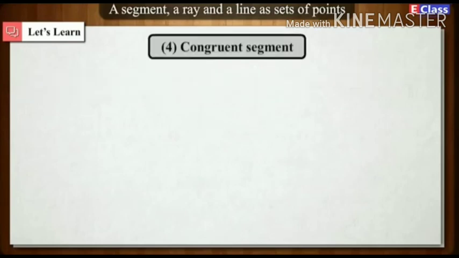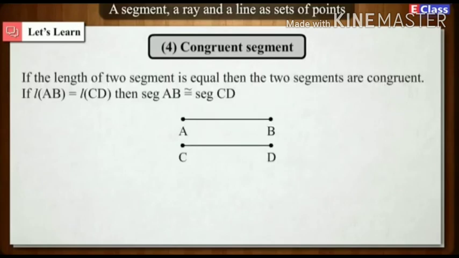4. Congruent segment. If the lengths of two segments are equal, then the two segments are congruent. If length of AB is equal to length of CD, then segment AB is congruent to segment CD.